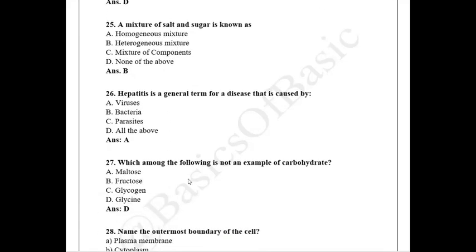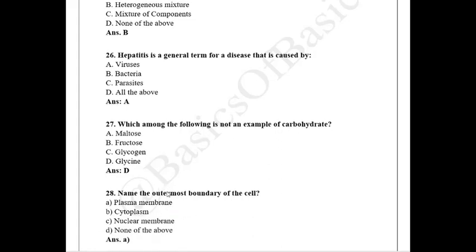Which among the following is not an example of carbohydrate? Not an example. So maltose, fructose, glycogen. So these three are components of sugar. So sugar basically for our body provides some carbohydrates. So the other component is glycine that doesn't provide any carbohydrate. Therefore the answer would be glycine.